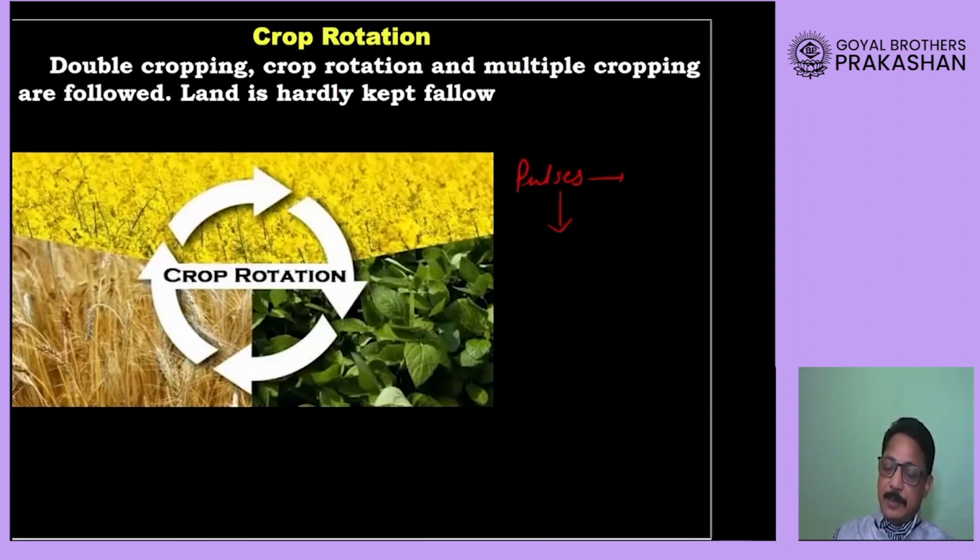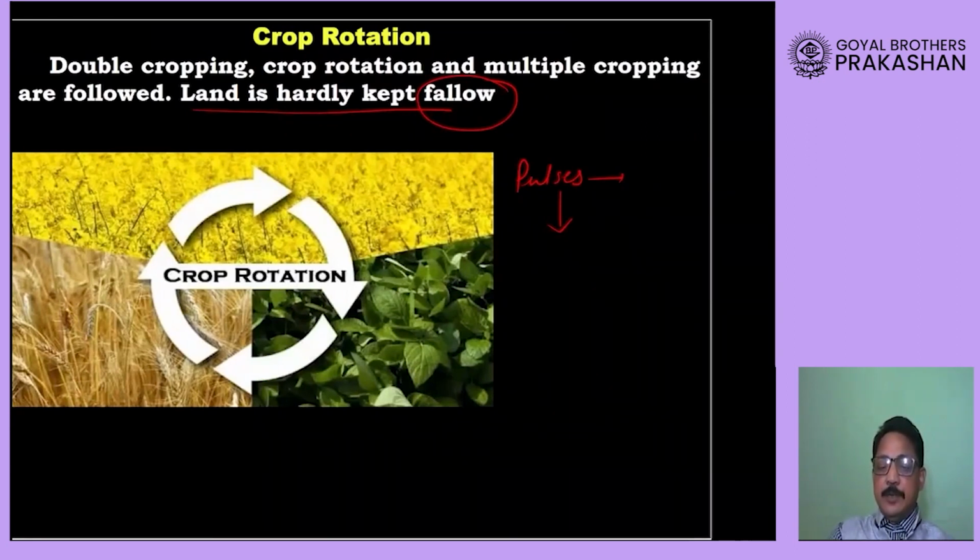So this is called crop rotation, and the farmers hardly keep their land fallow. Now remember this word fallow. Fallow means farmers grow the crops in the soil, but after 4 to 5 years they do not grow the crop over there, because after growing crops repeatedly the soil starts losing fertility.